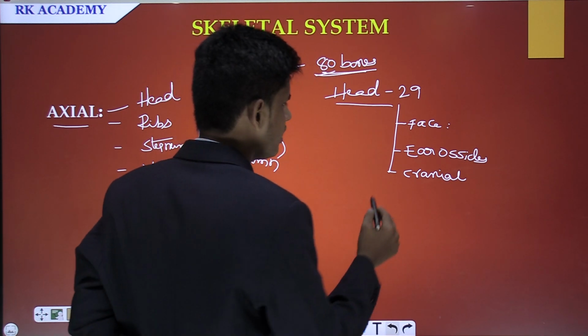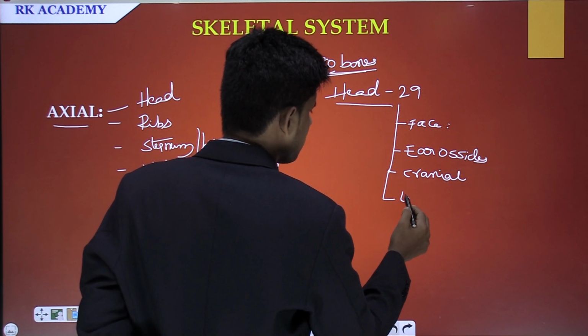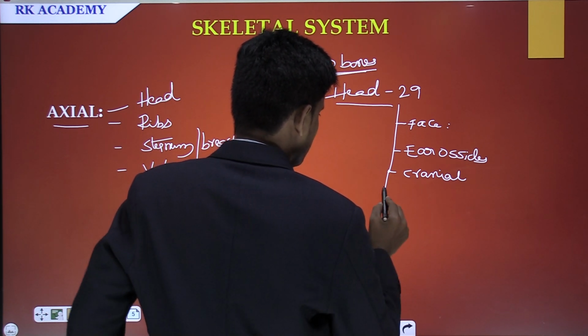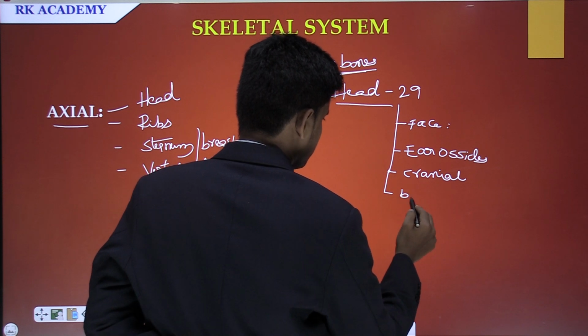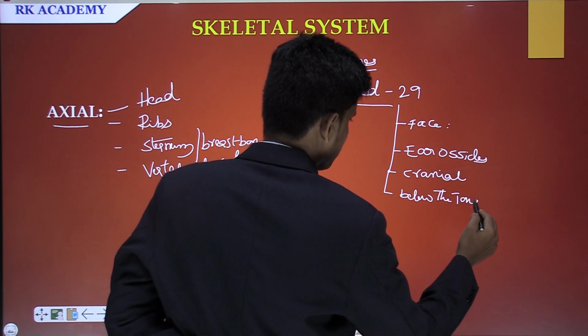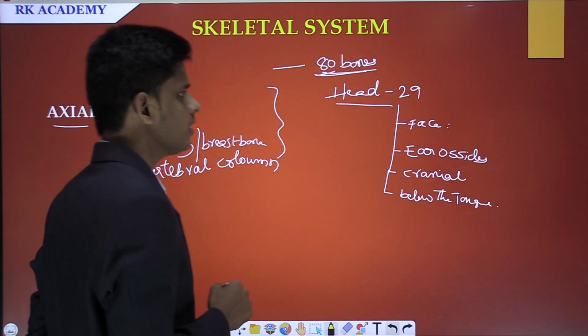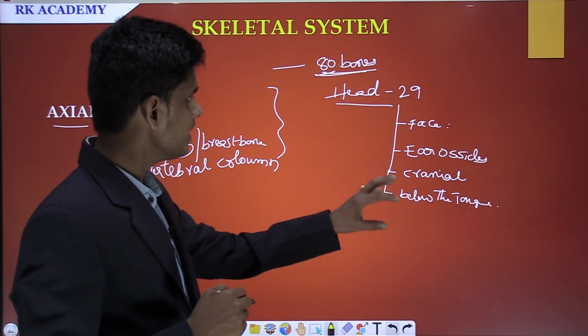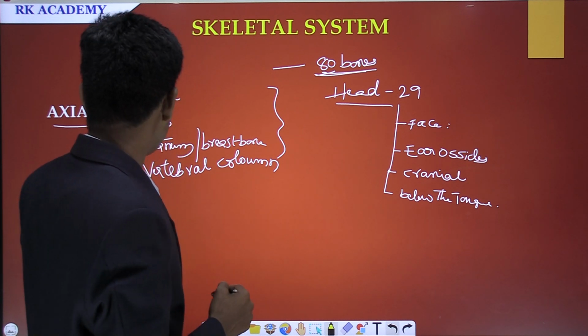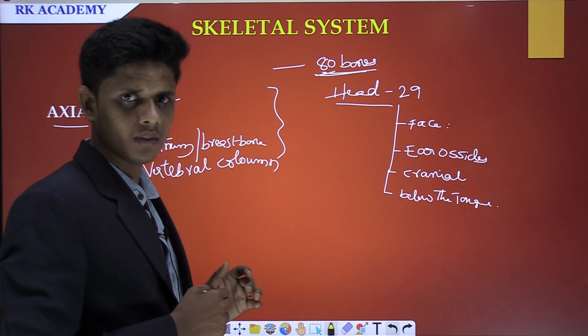And another one is the bone which is located below the tongue. These are the areas included in the axial skeleton: head, ribs, sternum and vertebral column.